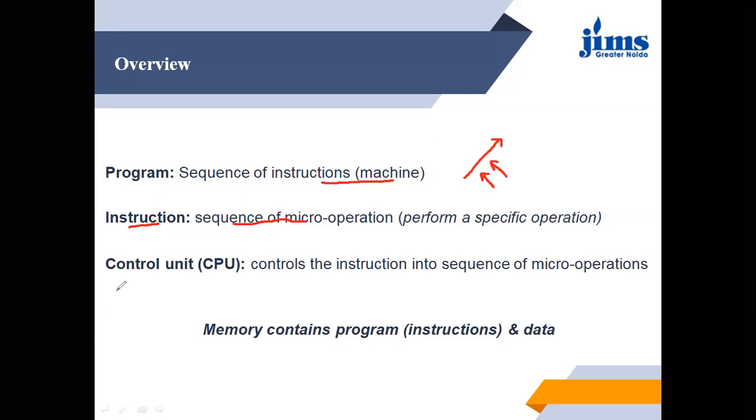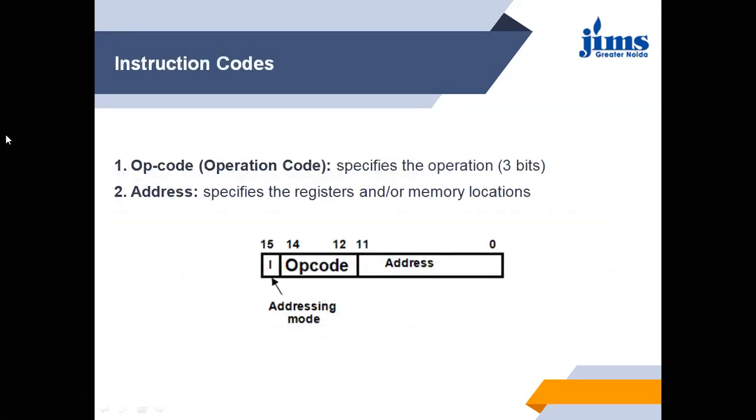And the control unit is a unit that controls the sequence of the instructions. Memory contains both things, data as well as instructions, that is, the program also.